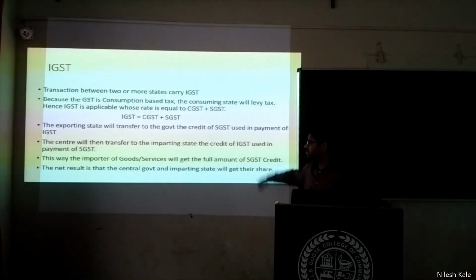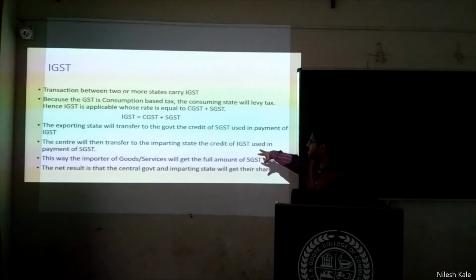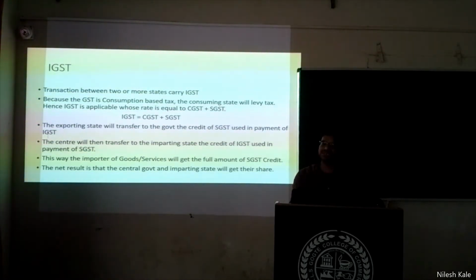This point specifies the same thing. The center will then transfer to the importing state the credit of IGST used in the payment of SGST. The importing state, wherever I am using that good or service, will get the credit. This way the importer of goods or services will get the full amount of SGST credit. Importer means I am the person who is importing from the other state. I will get 100% credit on goods or services whatever I am importing.